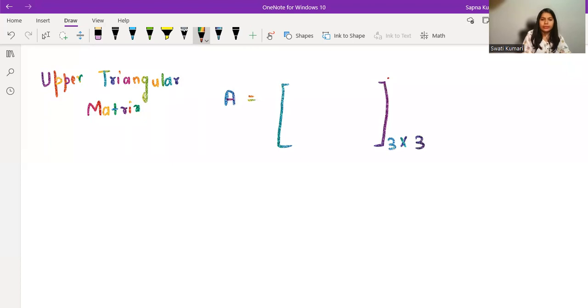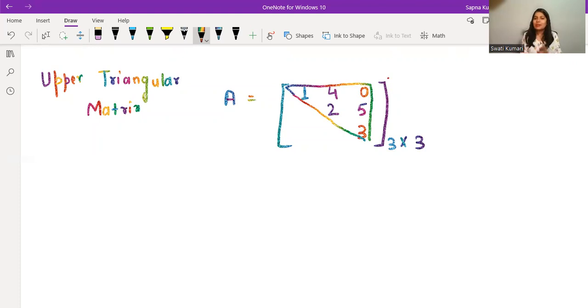Okay, let me write down the diagonal first. So for example, I'm writing 1, 2, 3. It can be anything. It is not fixed that it should be 0 or non-zero only. It can be anything. Now, the one thing that you should remember is that it is forming an upper triangle, right? So here imagine I'm putting 4, here 0, here 5 or 0, anything. Can you see that if I draw something like this, am I getting an upper triangle? Yes, I am getting an upper triangle.